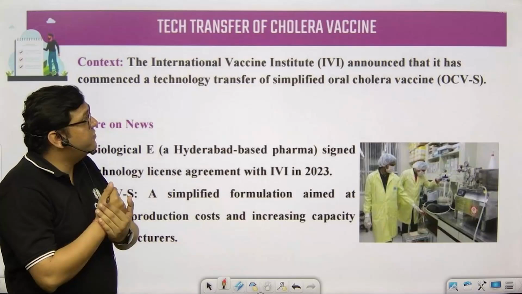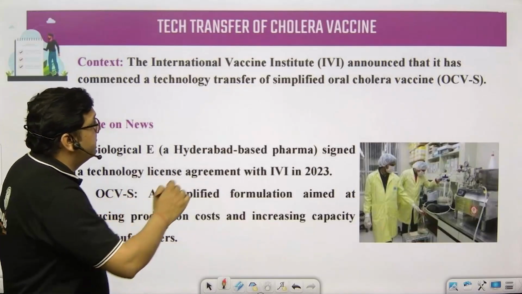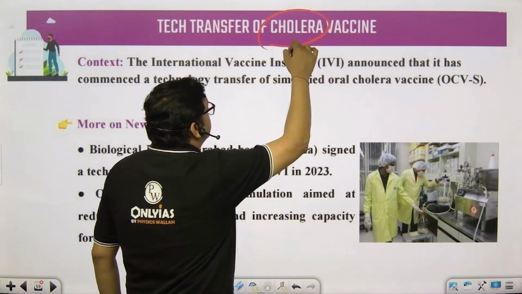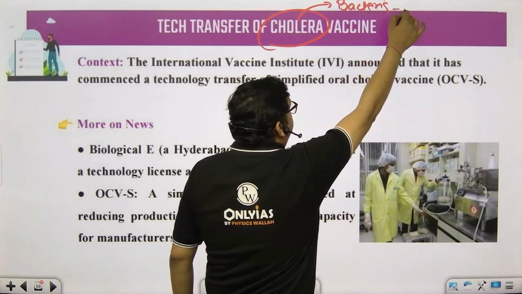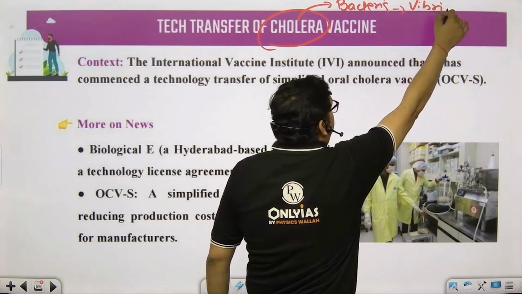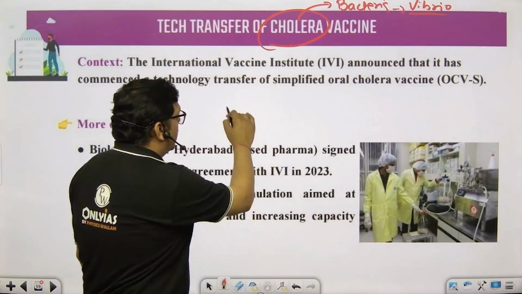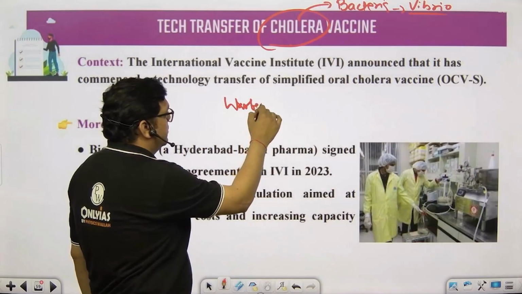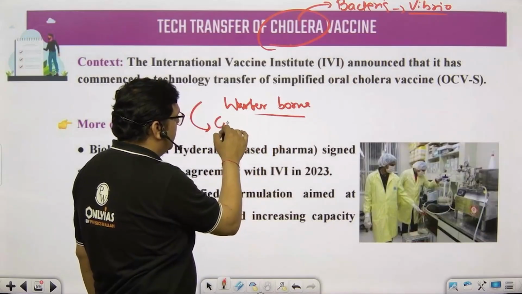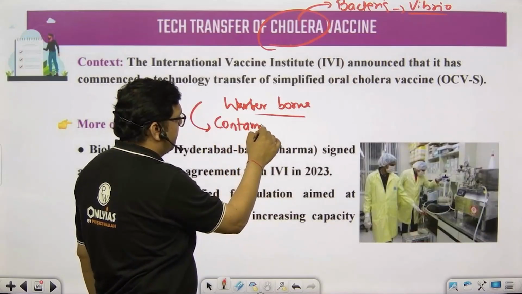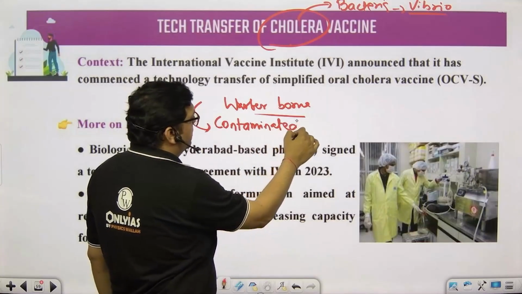Next topic is tech transfer of the cholera vaccine. So students, cholera is again caused by a bacteria, and the name of the bacteria is Vibrio cholerae. Cholera is a waterborne disease, and transmission is from contaminated water. These are the basics.